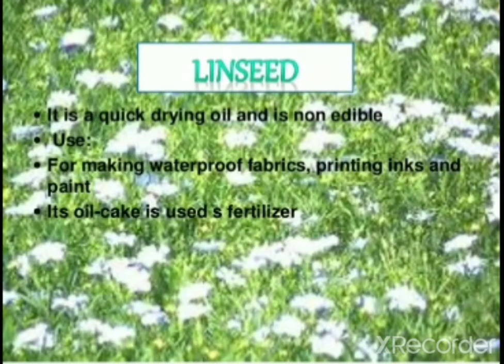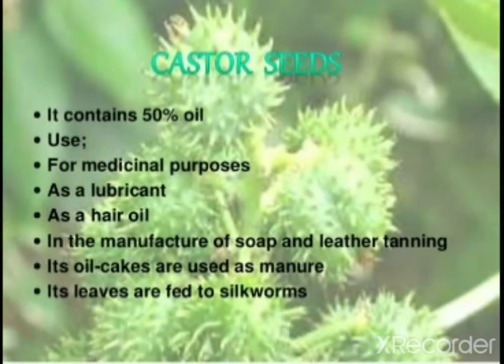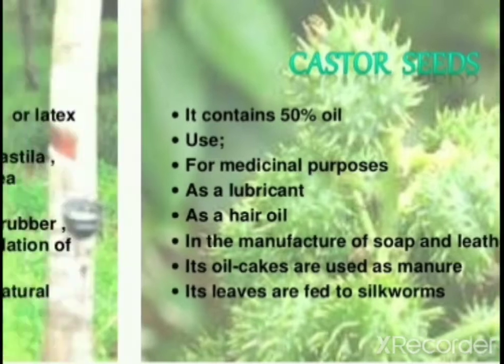Linseed. It is a quick-drying oil and is non-edible, used for making waterproof fabrics, printing inks and paints. Its oil cake is used as a fertilizer. Castor seeds contain 50% oil, used for medicinal purposes, as a lubricant, as a hair oil, in the manufacture of soaps and leather tanning. Its oil cakes are used as manure. Its leaves are fed to silkworms.